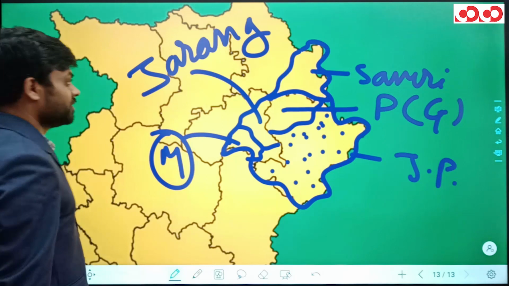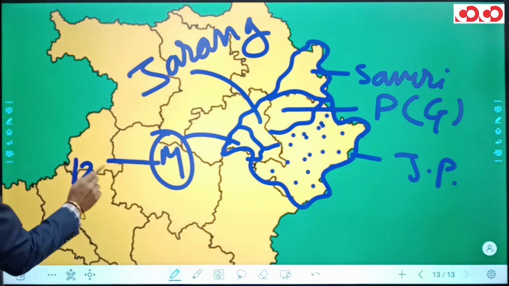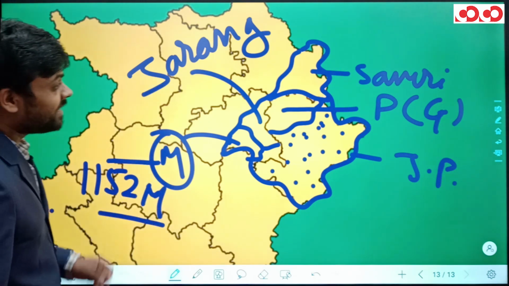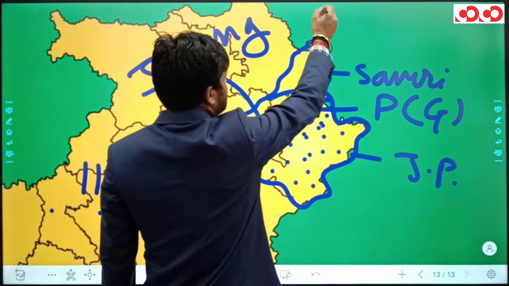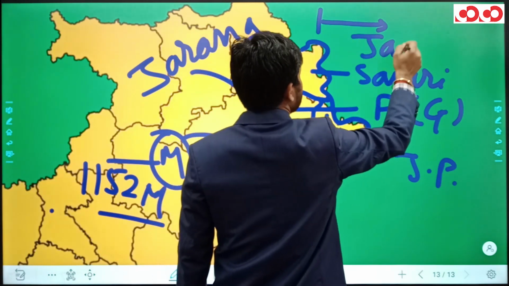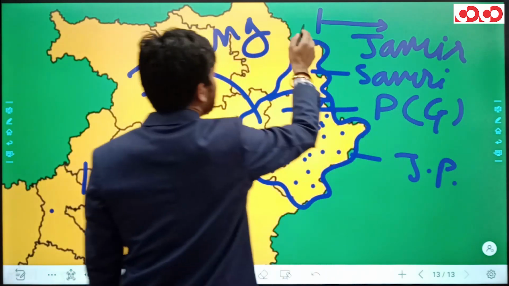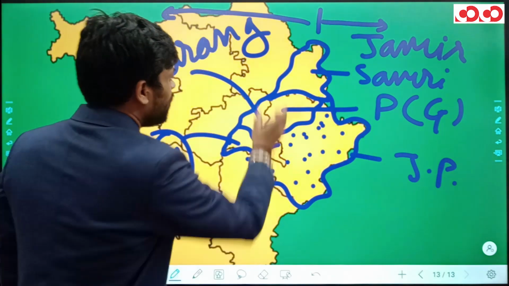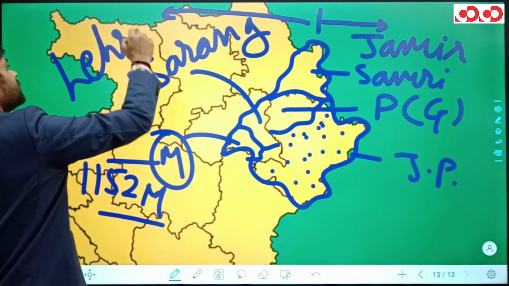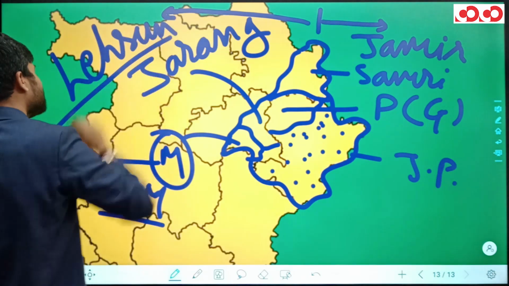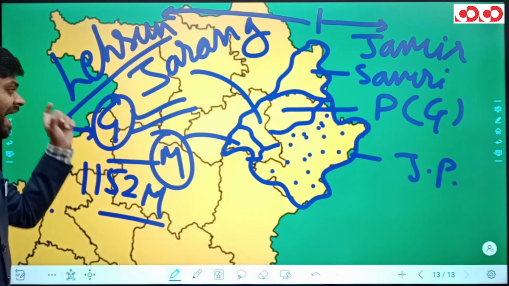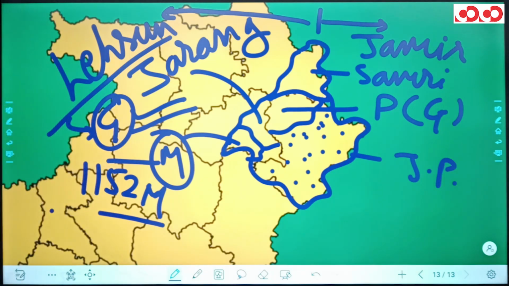Now, from the Lundra and Batoli Tehsils of Sarguja district up till the northern part of Sitapur Tehsil is the Jarang Pat of Chhattisgarh. Let me also tell you, the average elevation of Main Pat is 1152 meters. Let me also tell you the eastern part of this Samri Pat is known as Jamir Pat, while the western part of this Samri Pat is known as Lehsoon Pat, and it is in this Lehsoon Pat that Gaur Lata is situated, which happens to be the highest peak of Chhattisgarh.